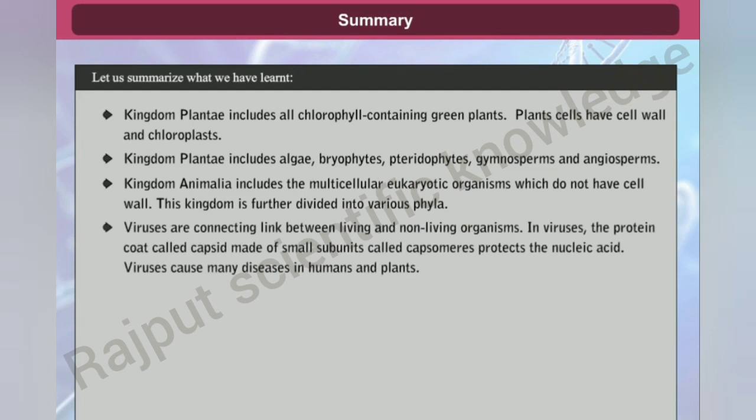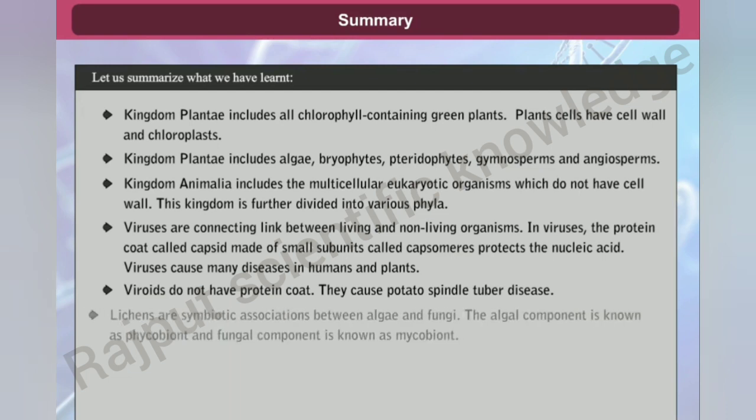Kingdom Animalia includes the multicellular eukaryotic organisms which do not have cell wall. This kingdom is further divided into various phyla. Viruses are connecting link between living and non-living organisms. In viruses, the protein coat called capsid, made of small subunits called capsomeres, protects the nucleic acid. Viruses cause many diseases in humans and plants. Viroids do not have protein coat. They cause potato spindle tuber disease.